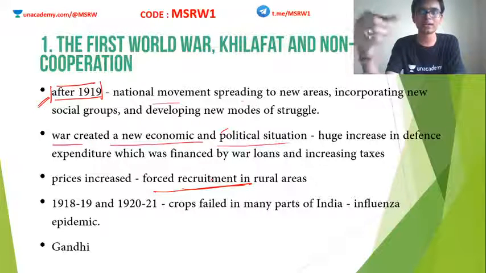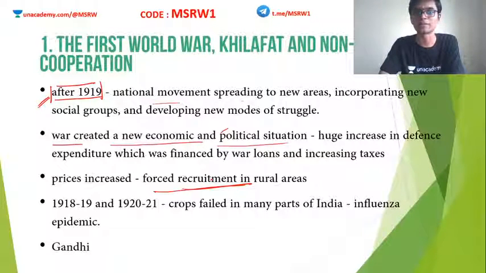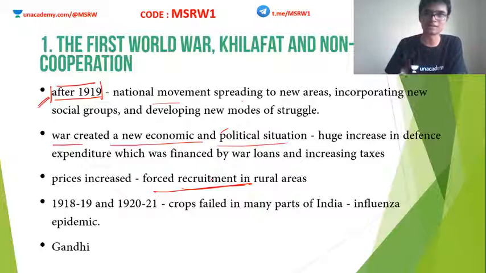Rather, Britain forced Indians to join the military. All these together started a high amount of resentment against the British in India. Britain's behavior after the end of the First World War was one of the reasons which angered the Indian people to rise up against Britain one year later in the non-cooperation movement. We will see how it began and who led these movements in just a minute.